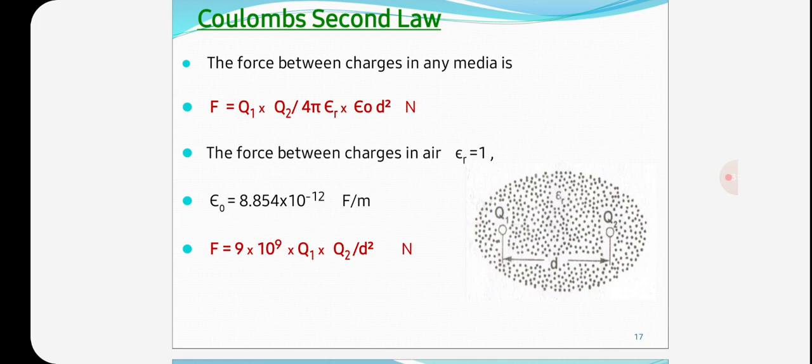So this is Coulomb's second law. Up to here we discussed Coulomb's first law and second law.